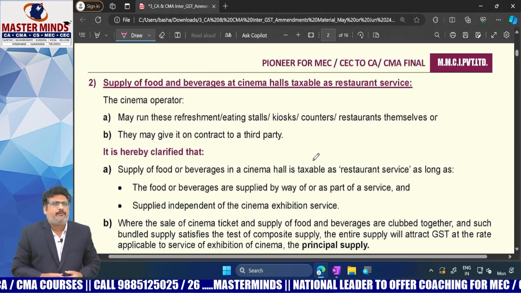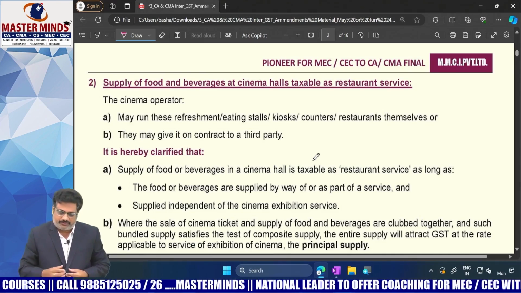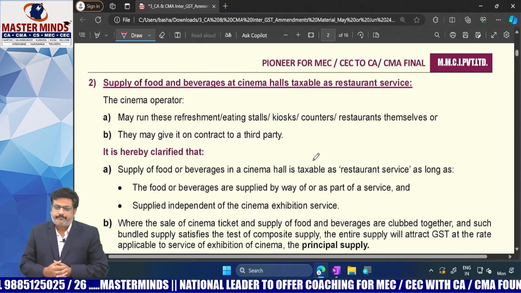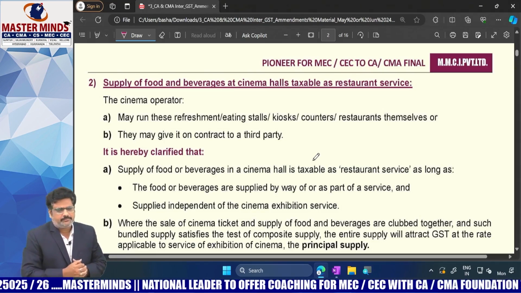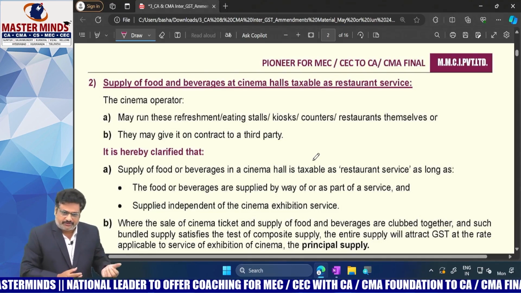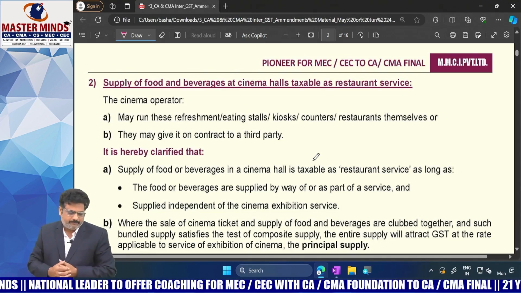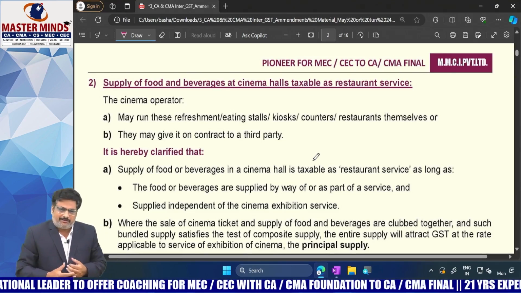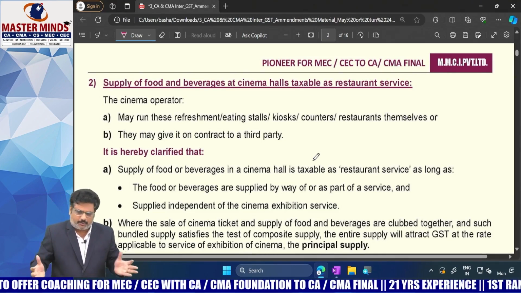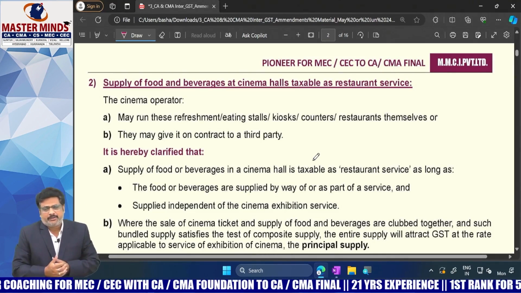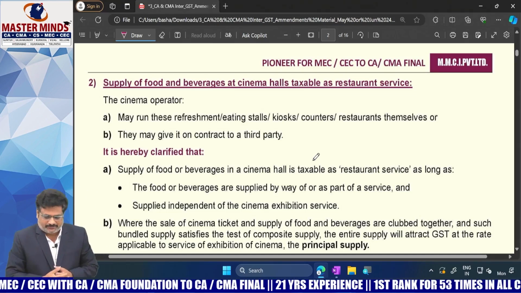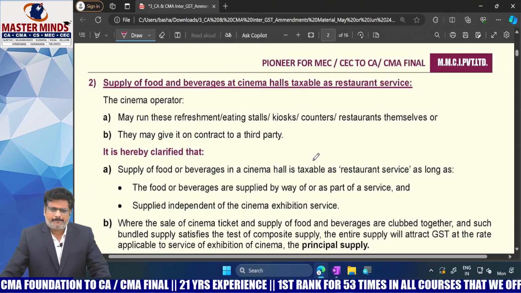If you recollect your supply chapter, Section 8 is there. As per Section 8, two types of supplies are there: composite supply or mixed supply. If it is a natural bundle, it is called a composite supply. If it is an artificial bundle, it is termed a mixed supply.